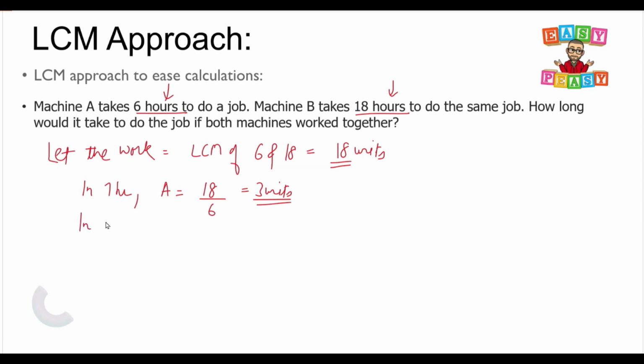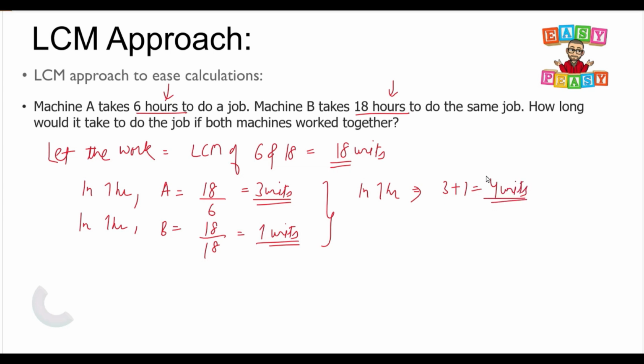Similarly, in 1 hour, B will do 18 upon 18, so B will do 1 unit. If both of them work together, in 1 hour they will do 3 plus 1 equal to 4 units. They will do 4 units of work together.